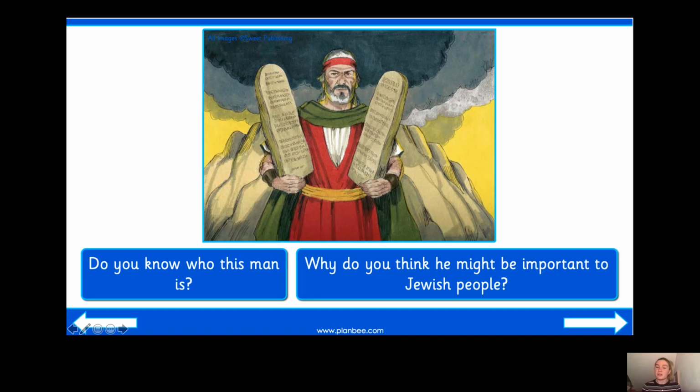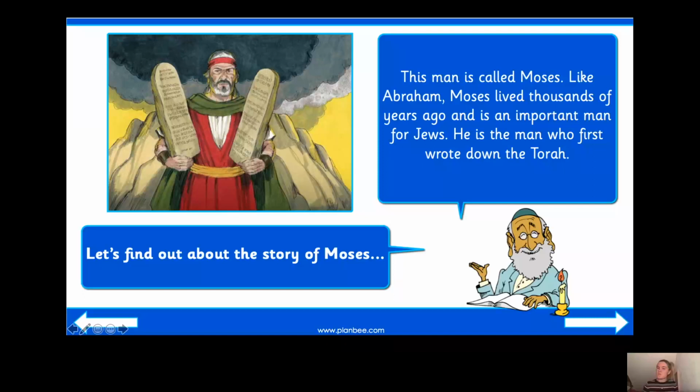Okay, so did you know who this man was? We have looked at him briefly in an RE lesson before, but can you remember? Okay, let's see if you remember. So this man is called Moses. And like Abraham, remember Abraham was the first Jewish man, wasn't he? Moses lived thousands of years ago, and he is an important man for Jews.